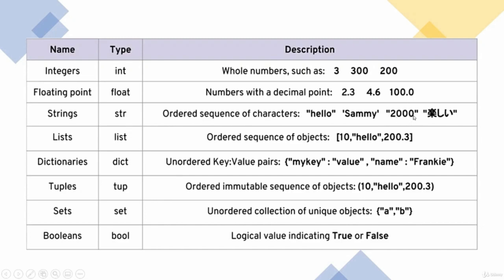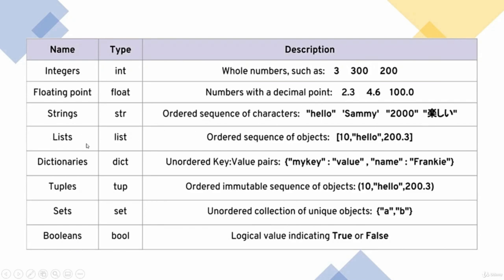It will give you an error because 2000 is a string and 20 is a number. So it will not make it 2020. It will just show you an error. So you have to remember, if you are putting anything, either the letters or the numbers or some symbols inside double inverted commas or single inverted commas, then it becomes a string.